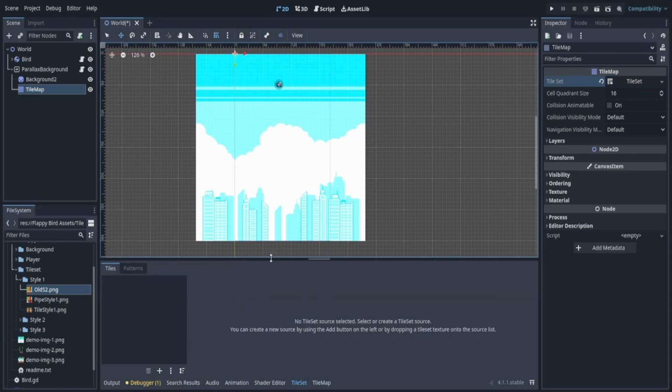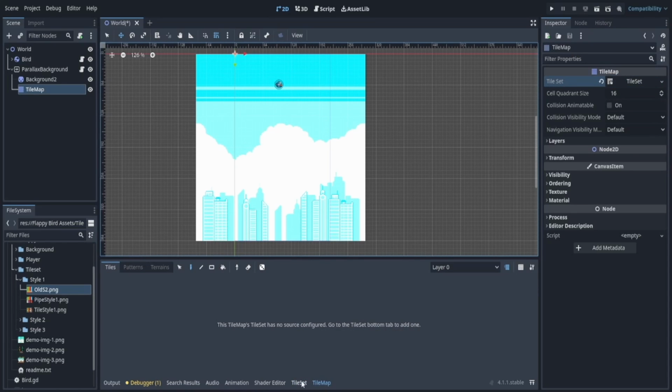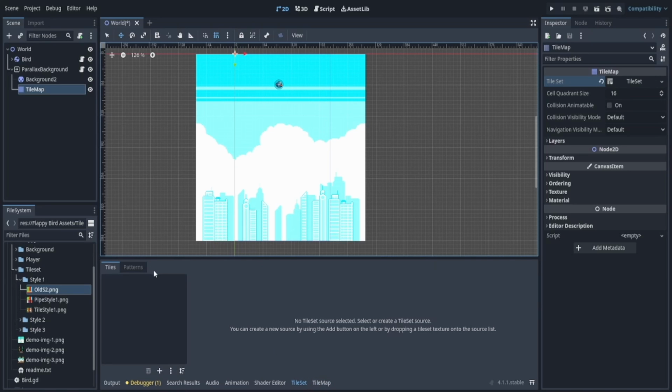Now on the bottom, we have tile set and tile map. In tile set, this is where the editing happens. Any sort of editing to my tile map is going to happen here. Any sort of application that I actually put into my game will happen in the tile map. Hopefully you understood that. If not, that's okay. We're going to learn this with an example.